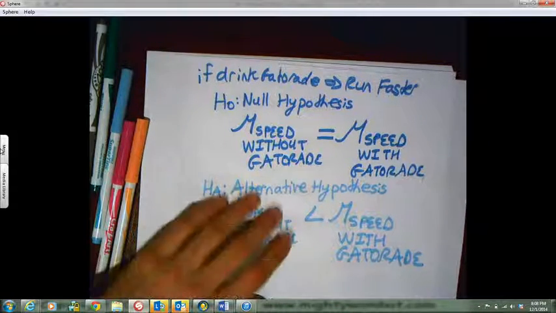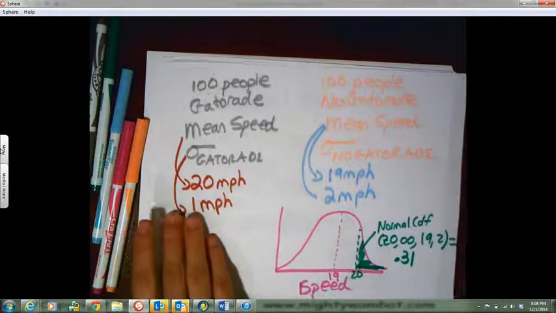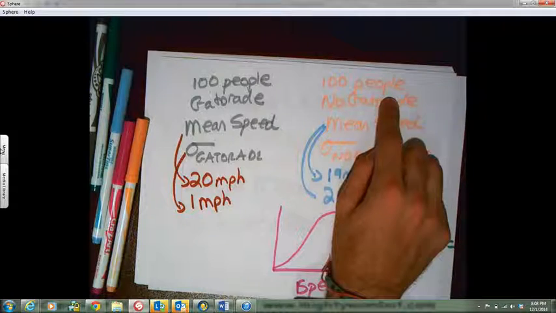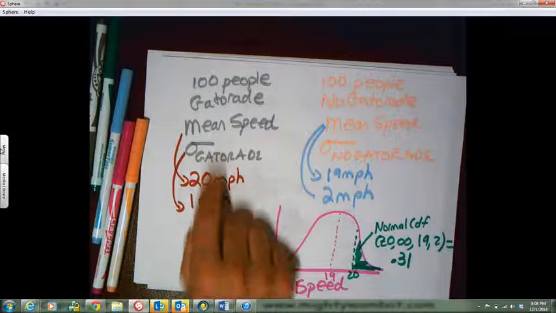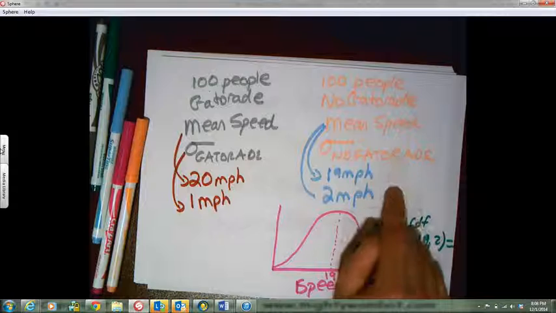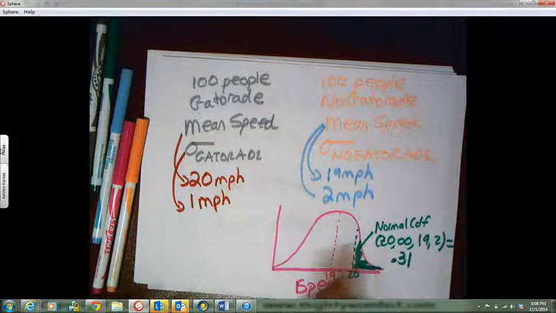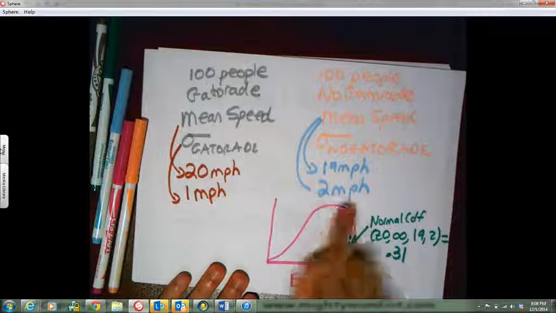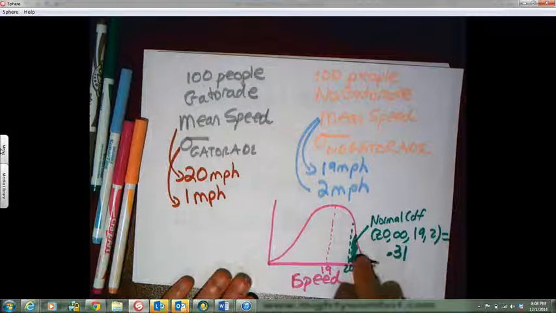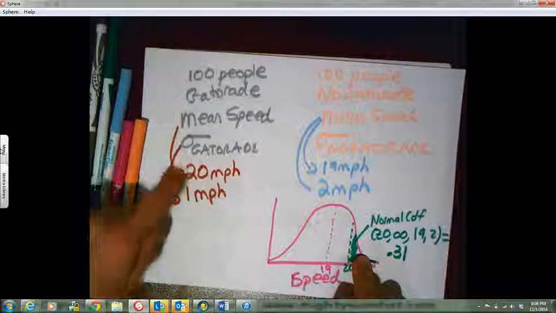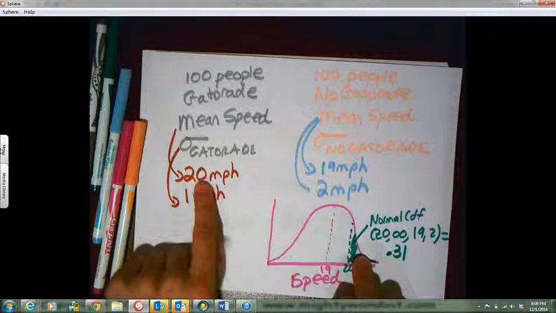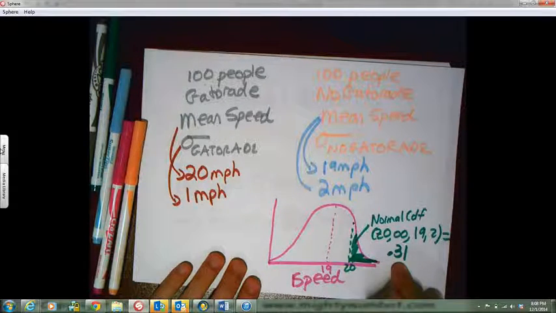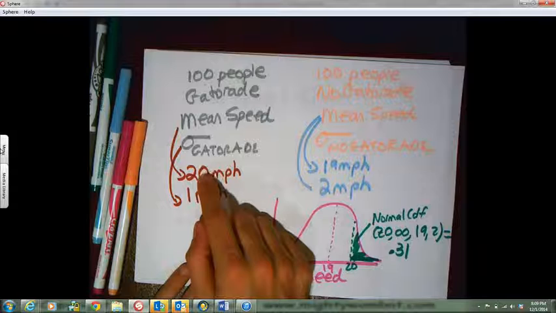Then I had to check which hypothesis was true. So I took 100 people who drank Gatorade, 100 people who didn't drink Gatorade. Found the means, 20, standard deviation. Found the mean, standard deviation. Then I graphed the no Gatorade people. And I said, if I assume their distribution, mean of 19, standard deviation of 2, what is the probability people run over 20? Because that's all the Gatorade did. It made people get to 20. The probability is 31%. That's really high. It doesn't look like Gatorade did anything. In fact, Gatorade may not have added anything.